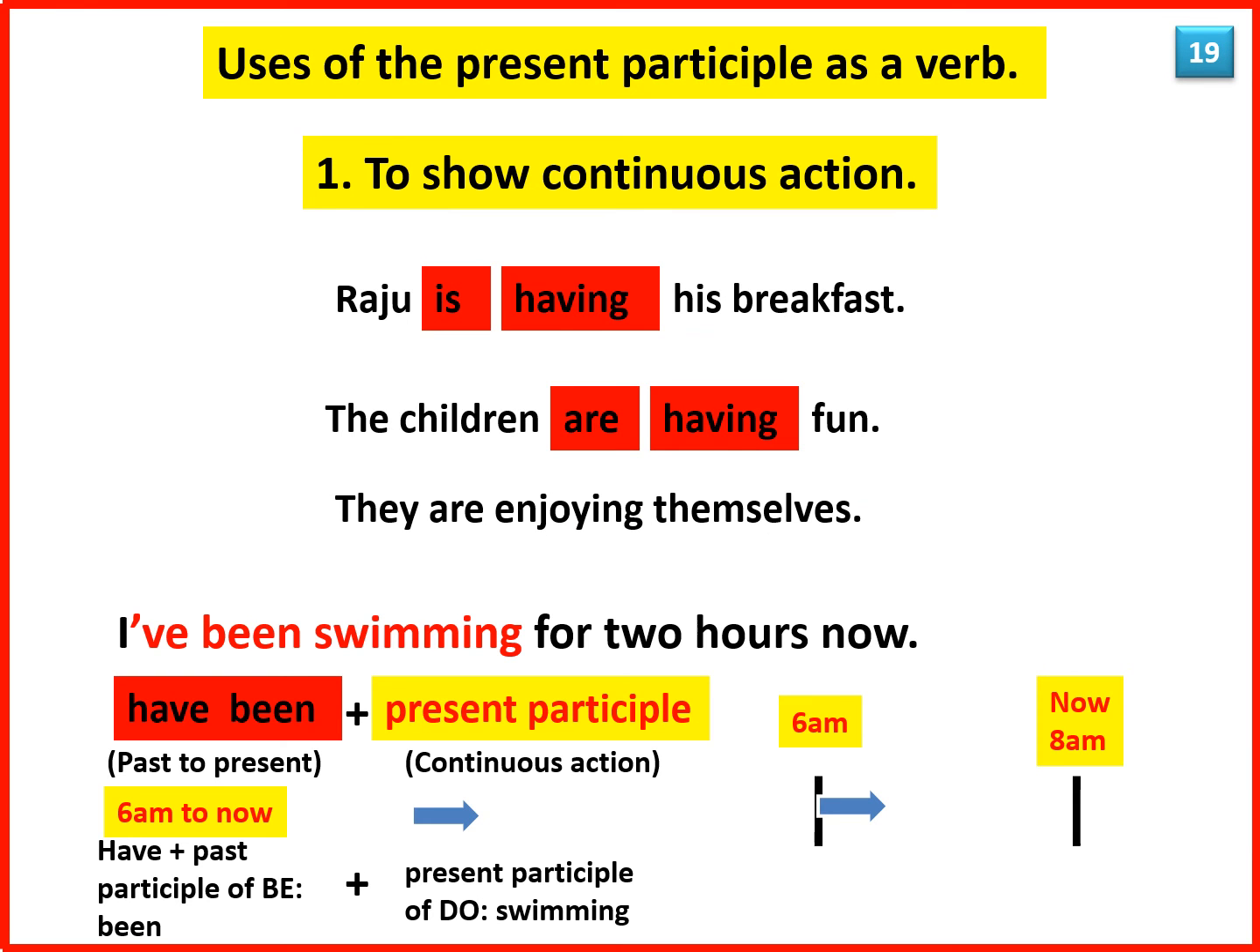Uses of the present participle as a verb. To show continuous action. Raju is having his breakfast. The children are having fun. They are enjoying themselves. I've been swimming for 2 hours now.